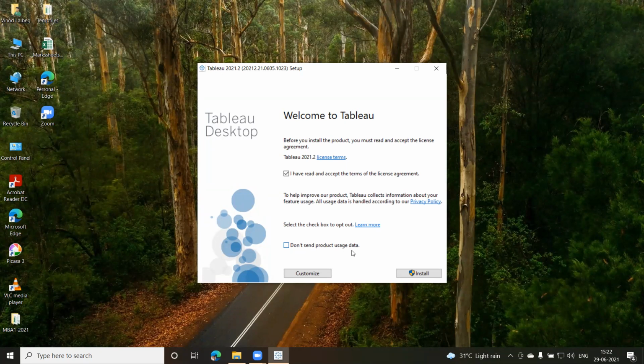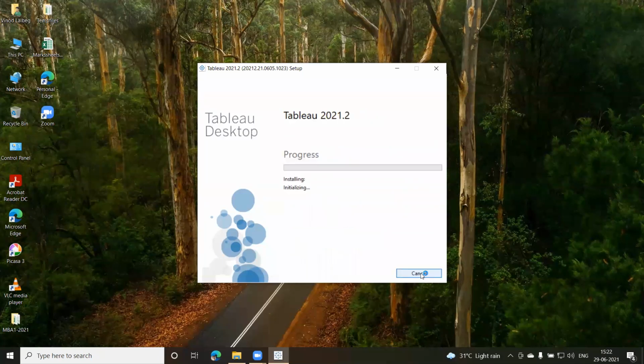Don't send product usage data. So I am going to select this also. Okay, and click on install. Okay, this might take some time. Now, once it is installed, quickly we'll go through a small setup. I'll connect to some data, some Excel. Let us see whether it gives me some sample files as well. So if sample data set files are available, then we'll connect to that. And I'll show you how very easy it is to connect to a data set and just drag and drop and produce a simple graph as well.